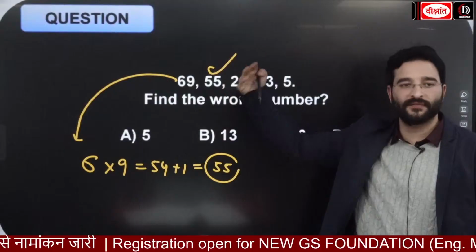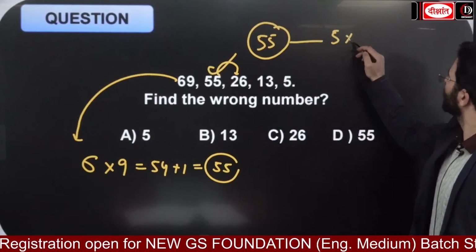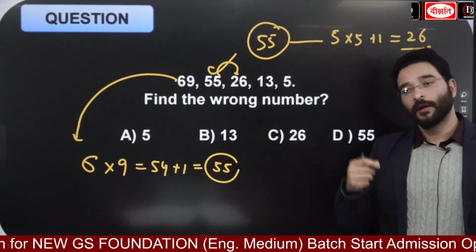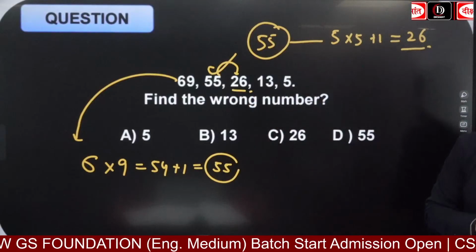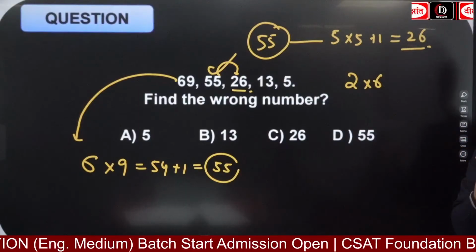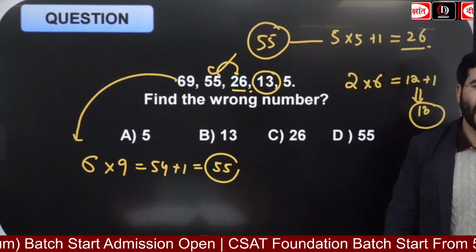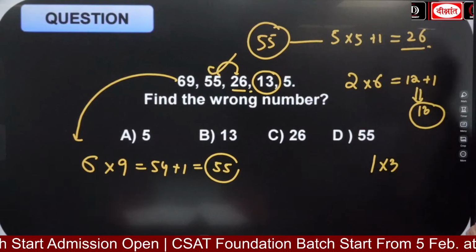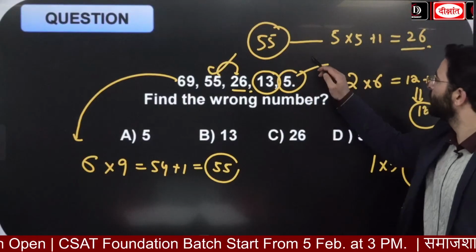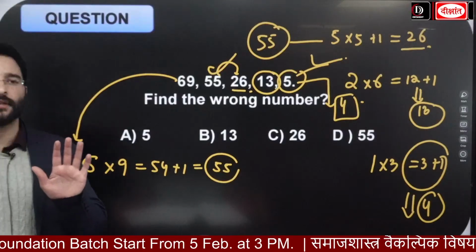मिल गया आपको ये टर्म, ये टर्म 6 into 9, ठीक है, प्लस 1। Similarly, ये 26, 5 into 5 plus 1 is equal to 26। क्लियर, 5 into 5 25 प्लस कर लिया 1, it is going to be the 26। One more, if I look at the 26, 2 multiplied by 6 is equal to 12, 12 plus 1 is equal to 13, that is going to be this one। Now यहां पे 1 into 3, 3 plus 1 that should be equal to 4। So यहां पे रॉन्ग टर्म है 5, in place of 5 यहां पे 4 होना चाहिए, as simple as that। Okay everyone got it guys, आइडिया मिला इस क्वेश्चन के बारे में, ठीक है।